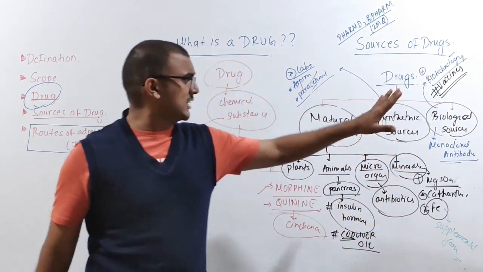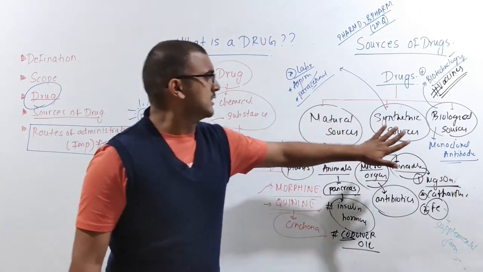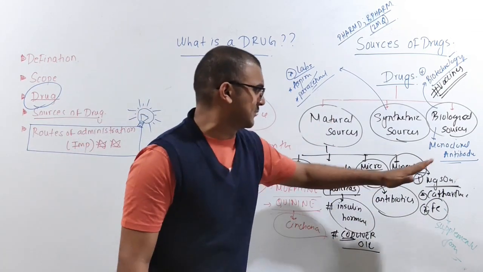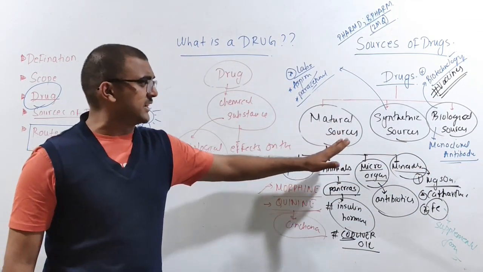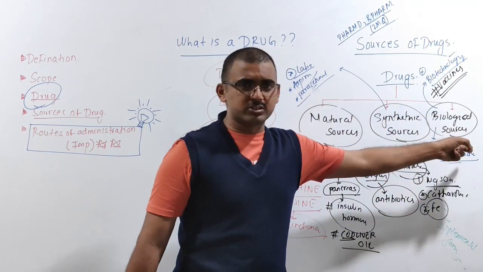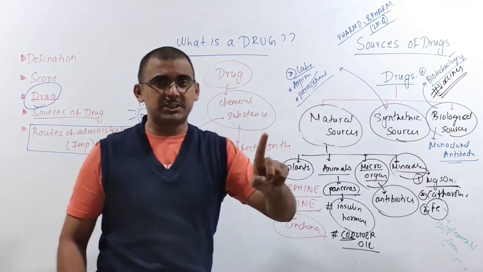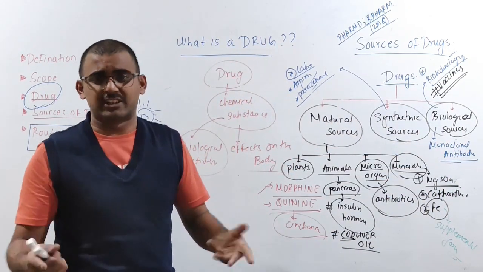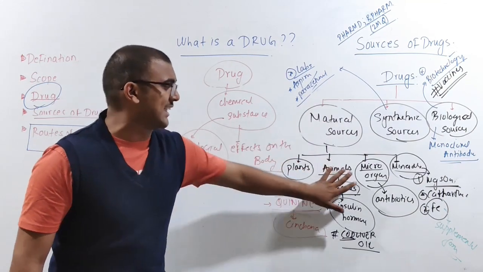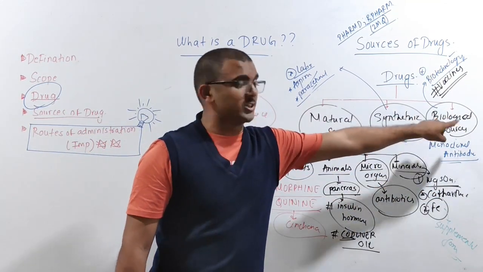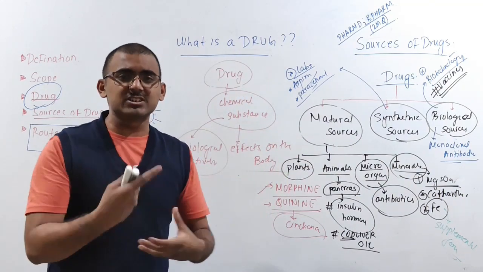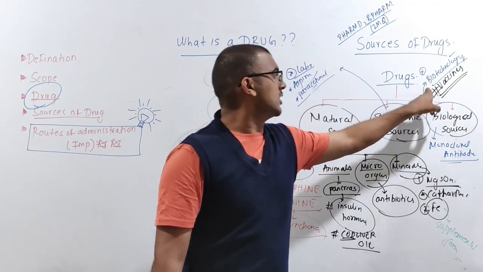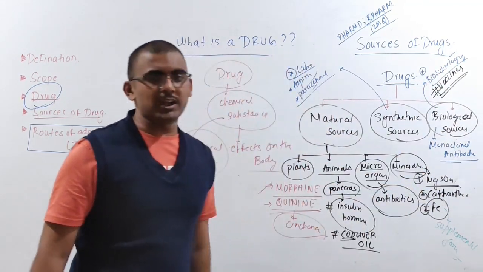So what we discussed: drugs have three sources, natural, synthetic, and biological. In natural sources you have plants, animals, microorganisms, and minerals, and we have studied different examples. Then biological sources are also important. You might get confused between natural and biological because bio means life. No, it's not like that. Natural means plants, animals, microorganisms, and minerals. Biological means drugs which you obtain with the help of biotechnology. Examples are vaccines and monoclonal antibodies.